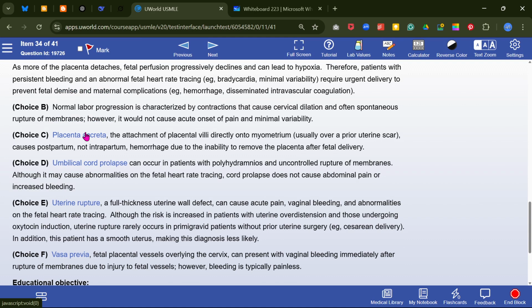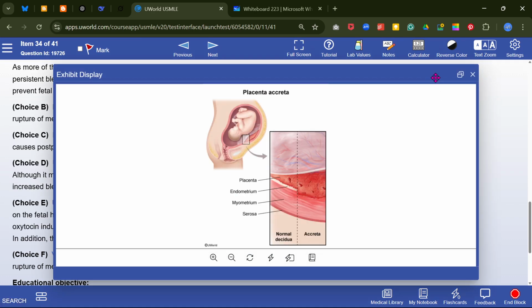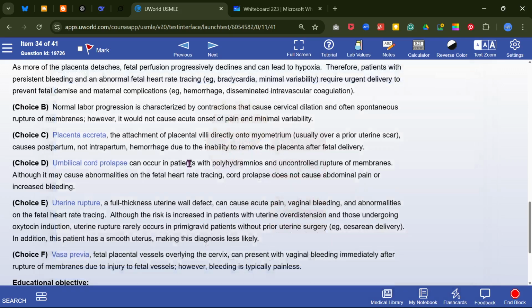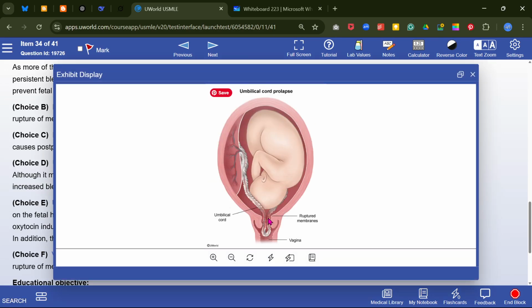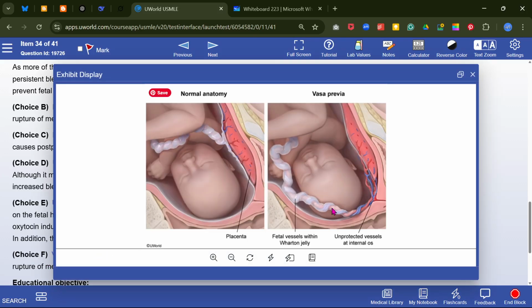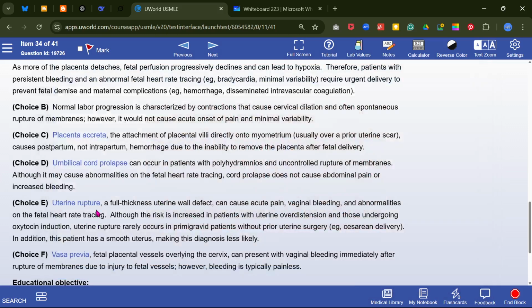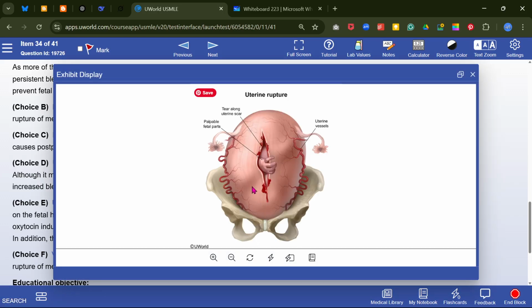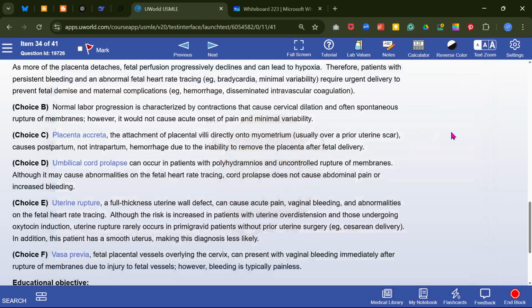This is another thing you need to see: the placenta accreta attached to the myometrium, and this is umbilical cord prolapse, and this is the picture of vasa previa, fetal vessels overlying the cervix within the Wharton jelly, and this is the picture of uterine rupture. Okay, this is all about